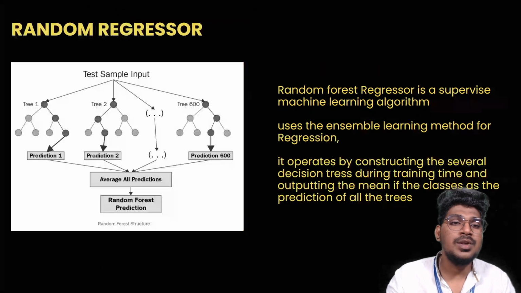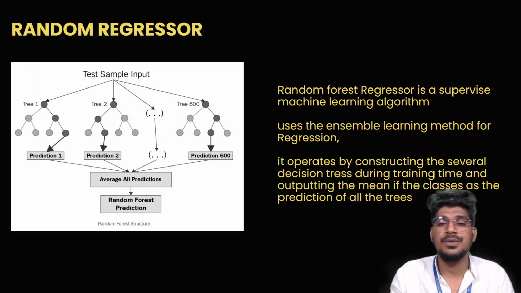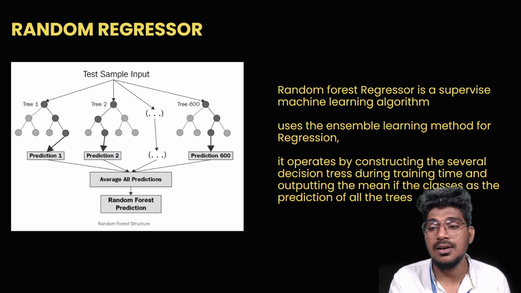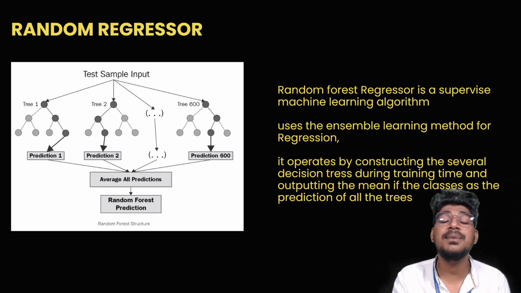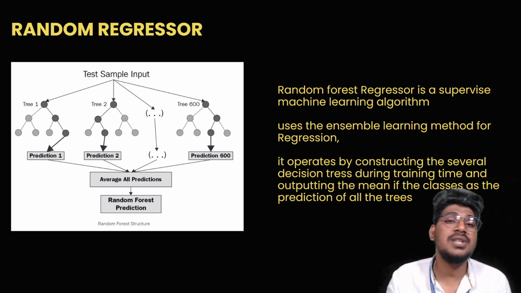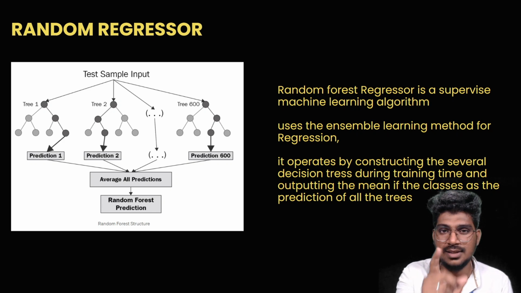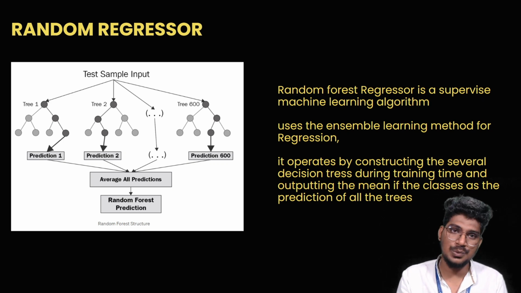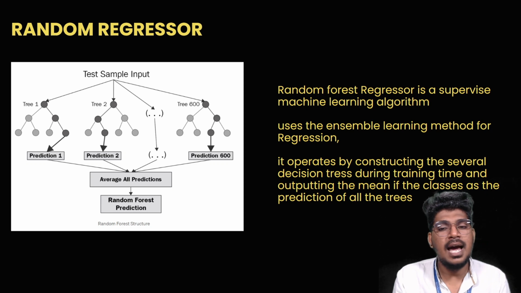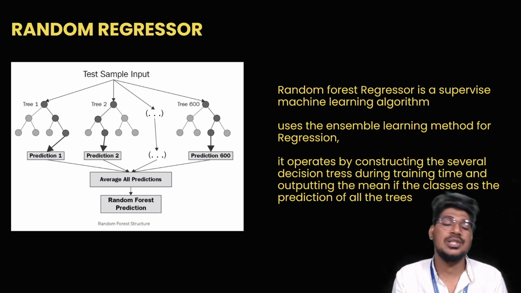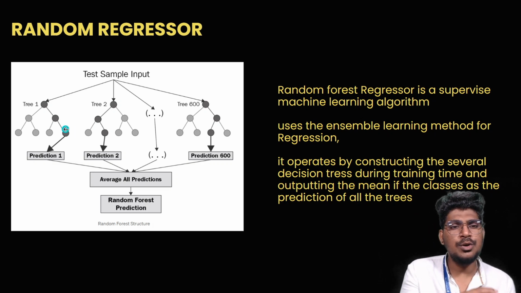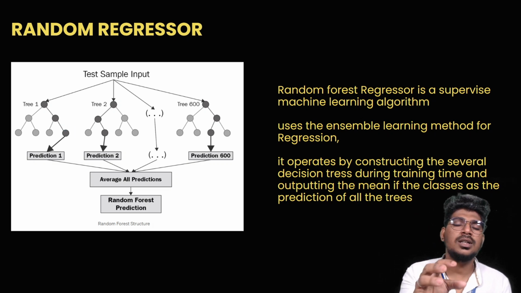Okay, bootstrapping. So what is the process exactly? The random forest regression is a supervised machine learning algorithm. It is an ensemble learning method for regression. That means it will give the output, the price of the gold, based on certain criteria. That's very important actually. It operates by constructing several decision trees during the training time and outputting the mean of the predictions of all the trees. So what is that exactly? You can see this particular chart here when you apply the data set on the decision trees.